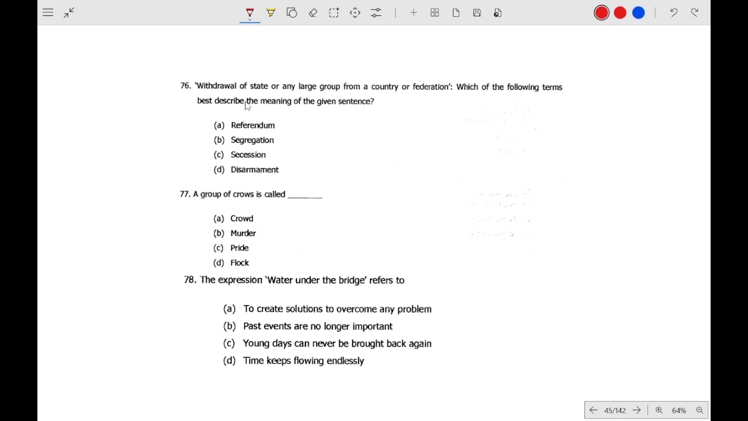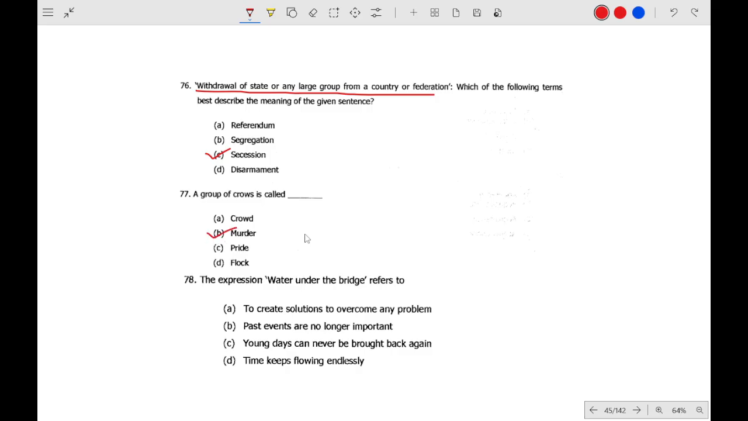Next is question number 76. Withdrawal of a state or any large group from a country or federation. What is the definition? If any state gets separated from a country, what does it mean? It means secession.